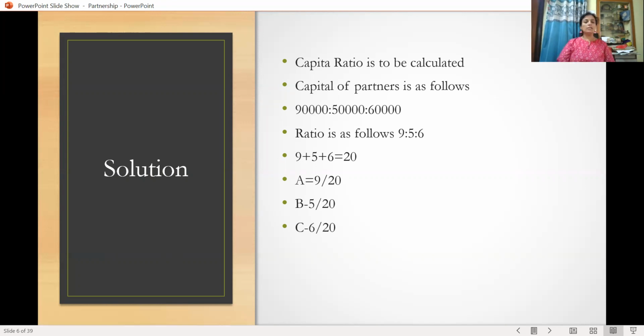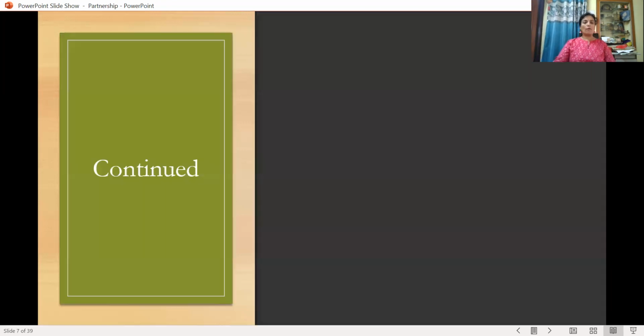So remove all these 4 zeros and you will be left with 9, 5, 6. Add these 3: 9 plus 5 plus 6, that is 20. So now the ratio for A is 9 out of 20, B is 5 out of 20, C is 6 upon 20. Therefore, go with the distribution of profit.